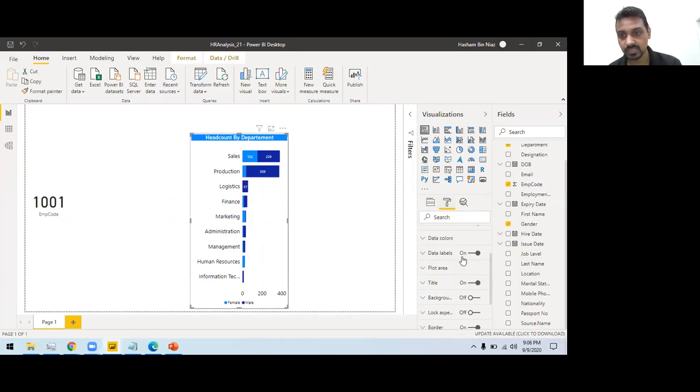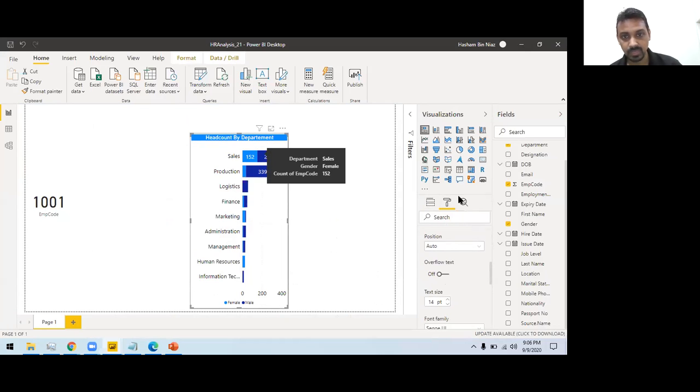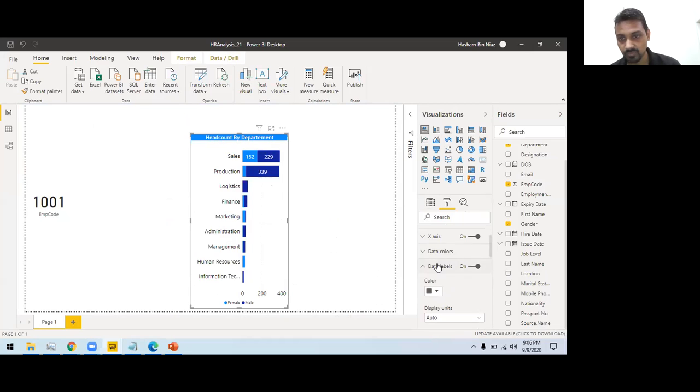Let's go back and see. We need to do the data labels as well. So I can set the positioning to auto, and then increase the data label size. Now this is much more readable, very much similar. And then one more thing here. This one is the legend. If I go here, I need to increase the size of this to 14. So this all looks the same size, right?